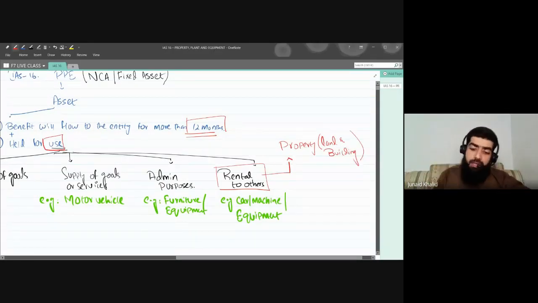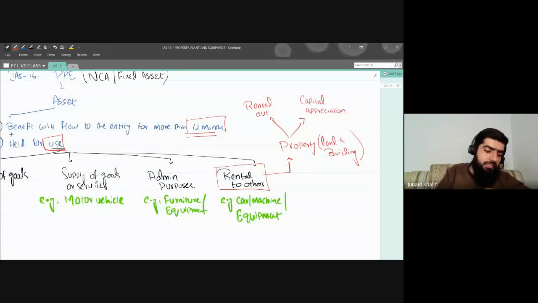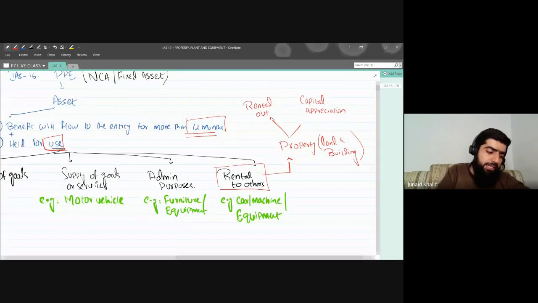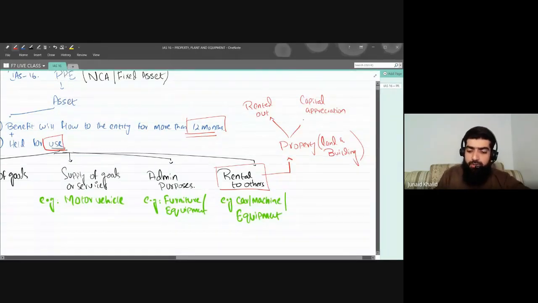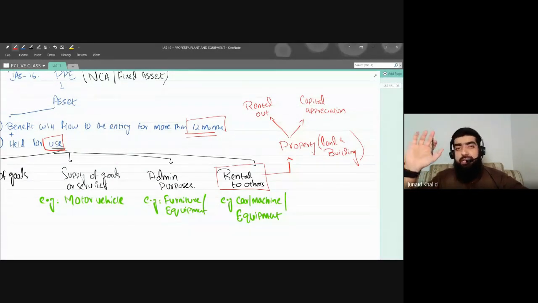If you have rented out that property, or you hold that property for capital appreciation, I repeat my words, for capital appreciation. IAS 16 states that if you have a property that is held for rental to others, for example a building, a flat, an apartment, and you have rented it out, or you hold that property or land for capital appreciation.